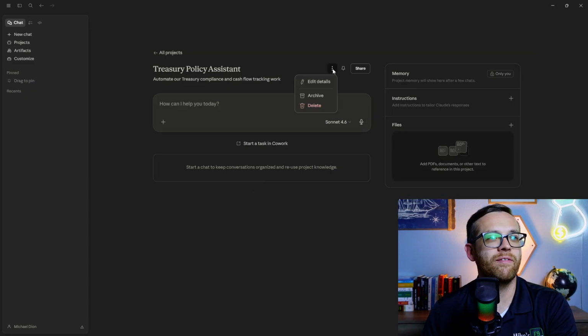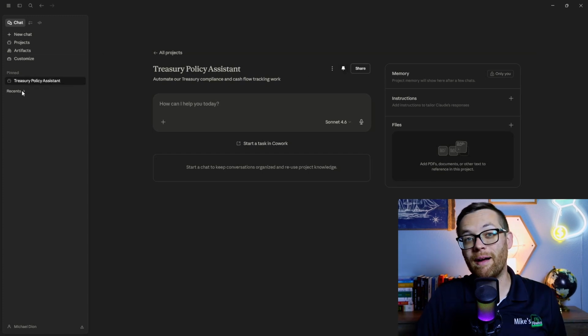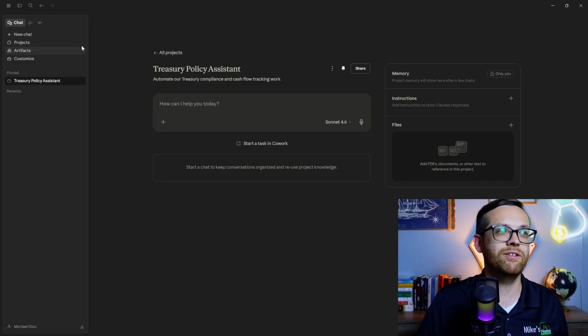Now we do have a couple of extra features up here. I can edit the project details or archive it if I want to. I can pin it if I want to. So if I pinned this one, it's going to show up right here under my pinned. For something like a policy assistant, that's probably something you want to do. And then I can also share it.